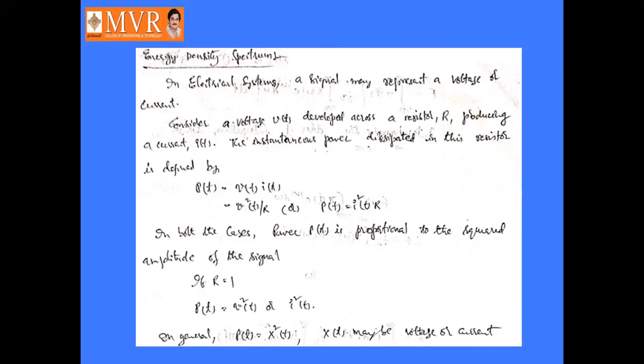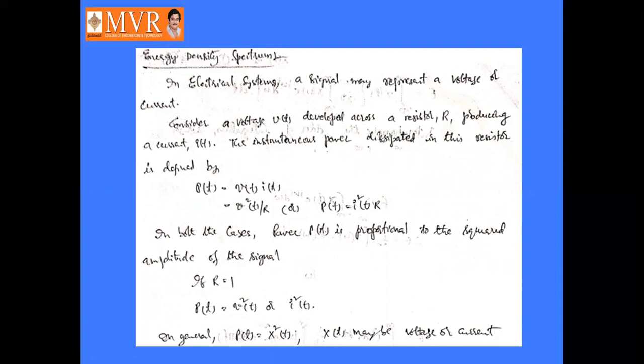Okay, energy density function. What is the energy density function, and what is the energy density spectrum used for? If you take electrical systems, a signal may represent a voltage or current. Suppose voltage is considered, then V of t is developed across a resistor R. So across the R, a current I of t will be produced.